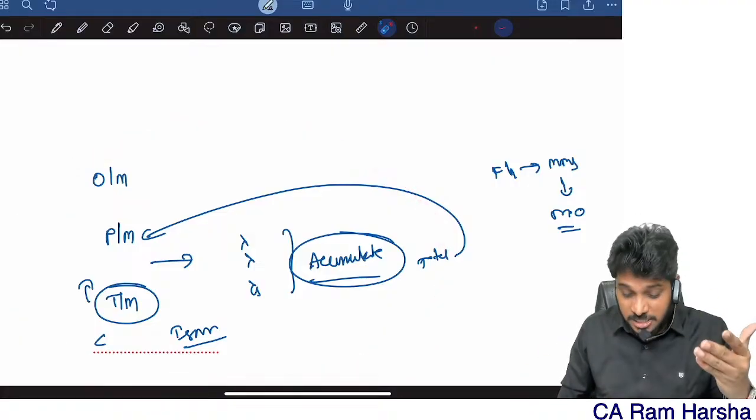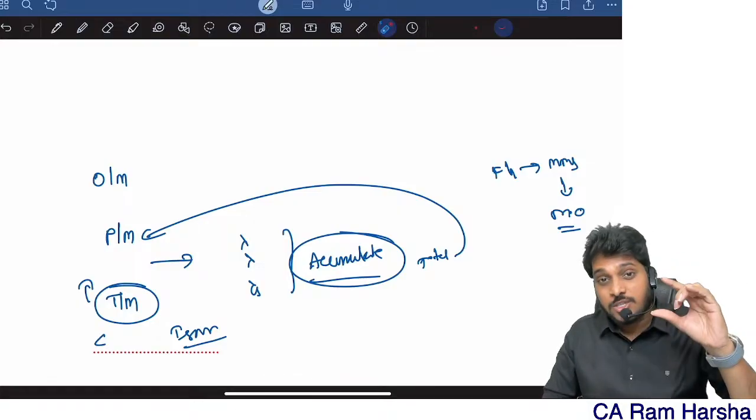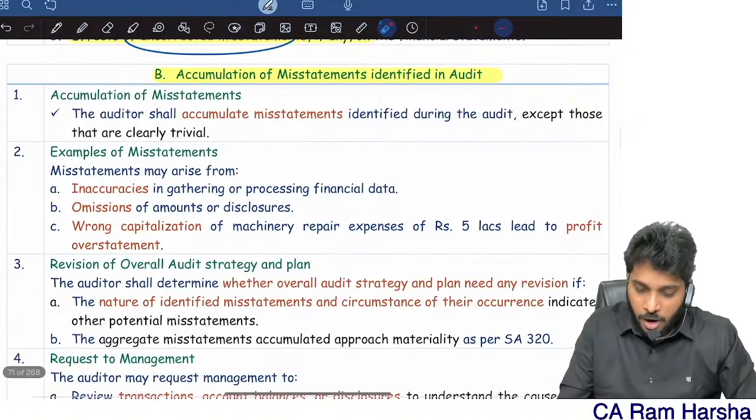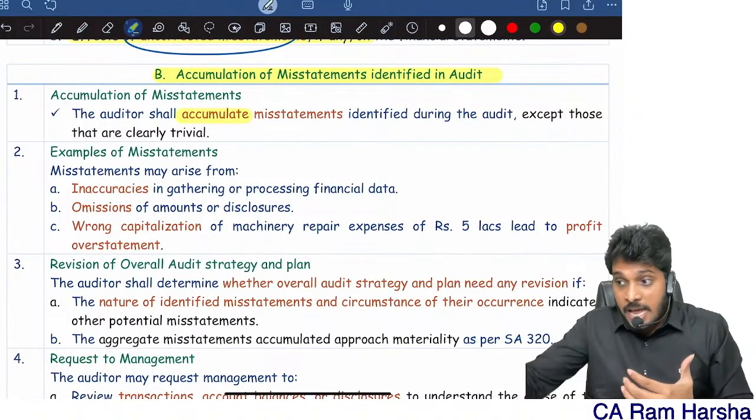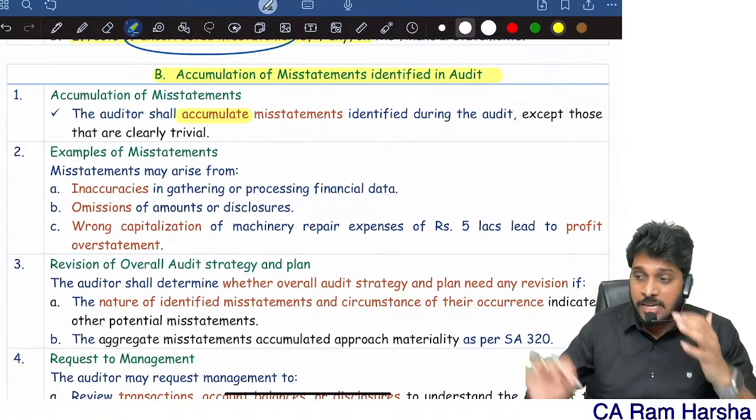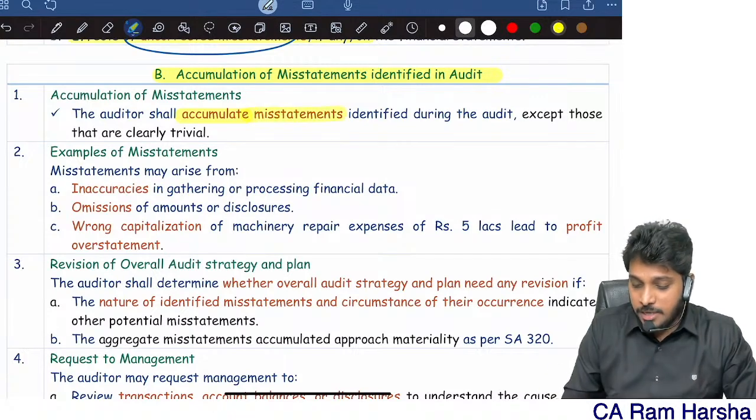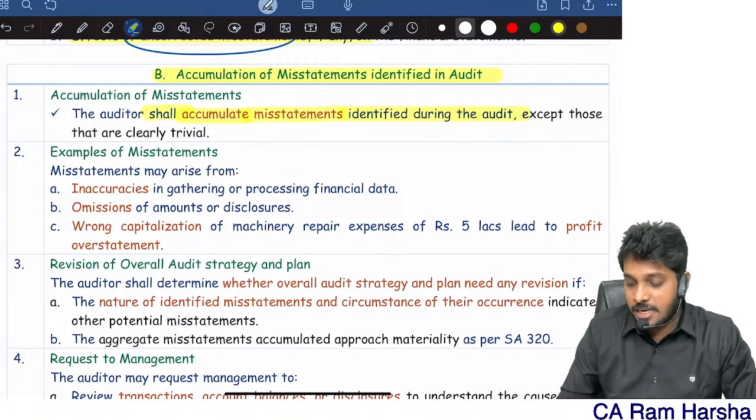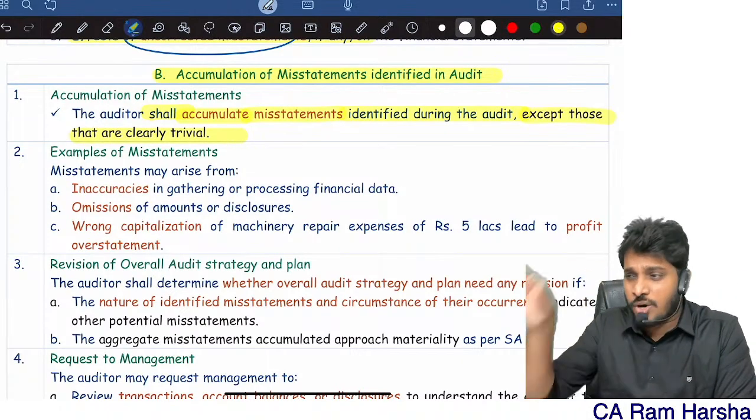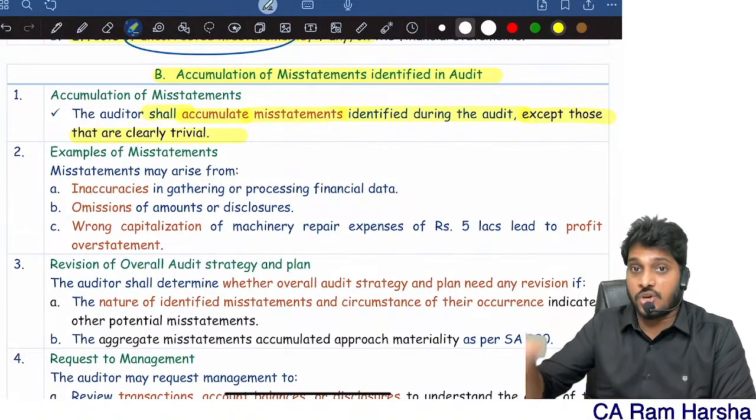Any misstatements above the triviality level, that alone we accumulate. Mistakes which are more than trivial in nature, only those we will accumulate. The auditor shall accumulate. Accumulate means gather whatever mistakes your team members are identify, and tell them that beyond the trivial level, please accumulate. The auditor shall accumulate misstatements identified except those that are clearly trivial. If a mistake is less than trivial in nature, don't accumulate. Any mistake above trivial in nature, accumulate.